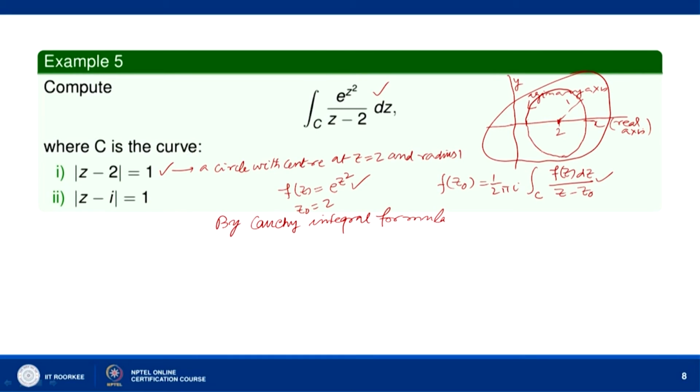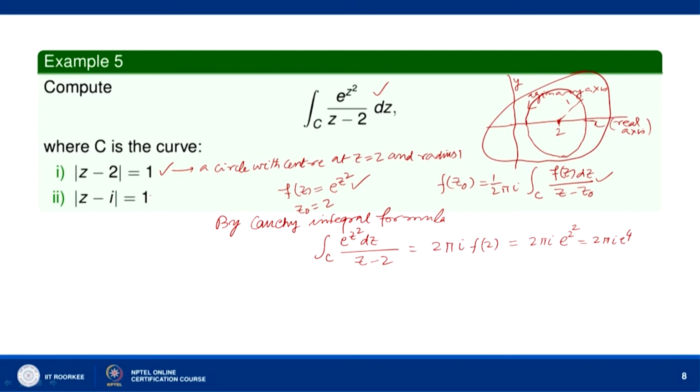So, f(z) equal to e to power z square is analytic there, and therefore, the integral over C of e to the power z square over z minus 2 dz equals 2 pi i times f at z naught, where z naught is 2 here. So, it is 2 pi i into e to the power 2 square. That means 2 pi i e to the power 4 is the value of the integral.